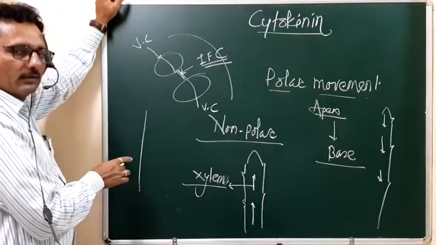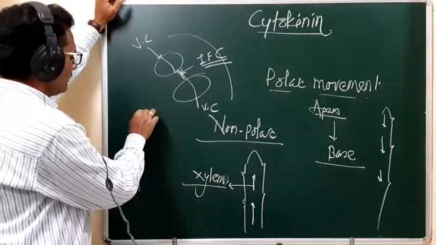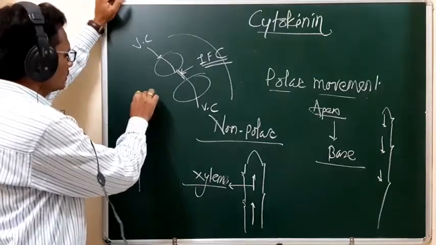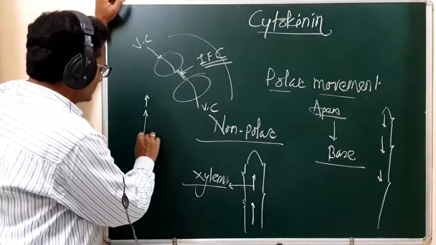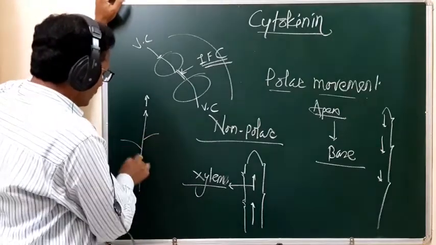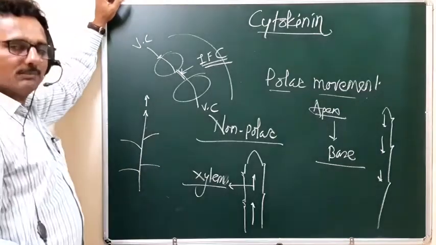We have seen it several times. When there is a continuous growth of the shoot apex and a suppression of the growth of the lateral branches, it is called apical dominance.